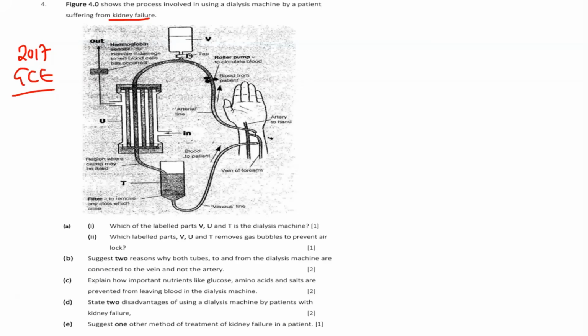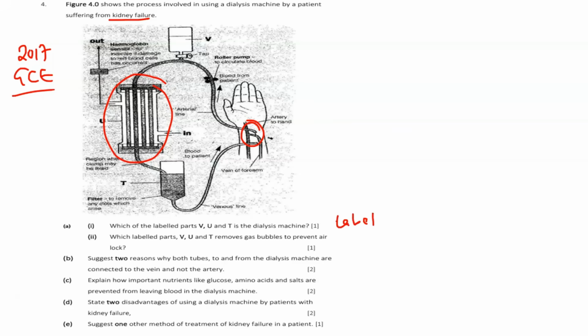So this question reads, figure 4.0 shows the process involved in using the dialysis machine by the patient suffering from kidney failure. So as you can see, this is the setup of the machine and how all is set. The first question is, which of the labeled part V, U or T is the dialysis machine? As you can see the connection here, the blood of the patient goes into the machine, or it passes through the machine. So the dialysis machine is this one. Therefore we can say the dialysis machine is labeled part U.